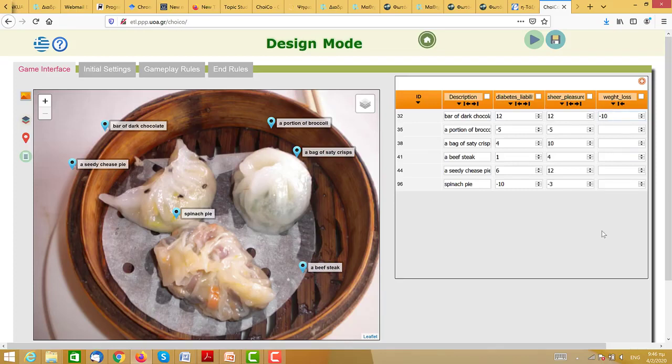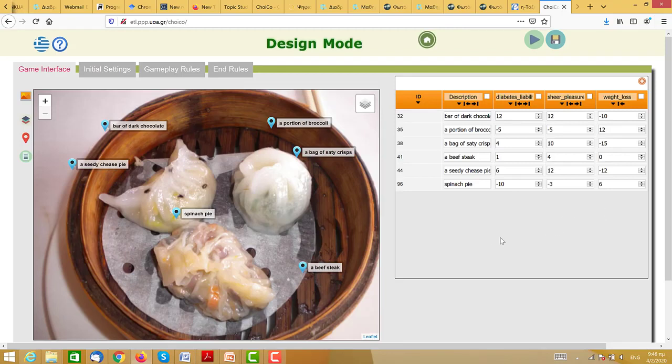So I would gain 10 kilos. For broccoli, I would lose a lot of weight. I can say 12. Bag of salted crisps? No, I don't think so. I will put minus 15. A beef steak? Well, that would be neutral because it's just sheer nutrition. A seeded cheese pie? Sorry, that would be minus 12, let's say. And spinach pie is good. I could lose 6 kilos if I kept eating spinach.